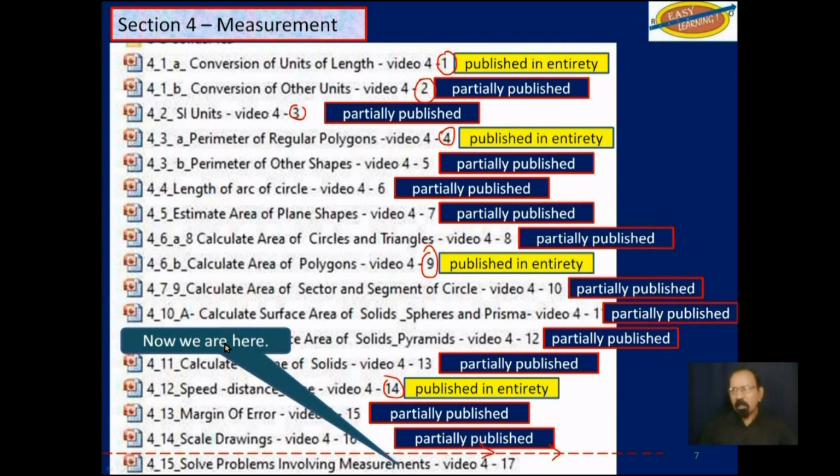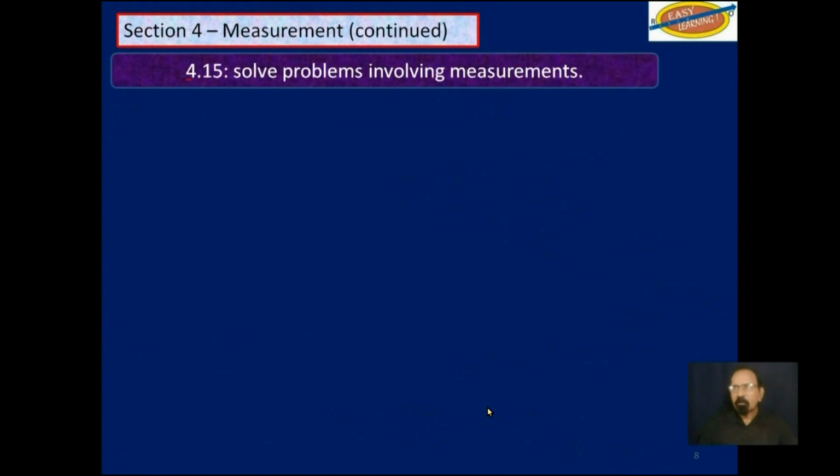So we are now here, objective 15, which is the last objective in the section, and it is video 17. Once this one is finished, I will publish it in its entirety. So from this section, there will be 5 videos out of 17 published in its entirety. The others will only be partially published, and I will let you know how you get access to that. 4.15, solve problems involving measurements.